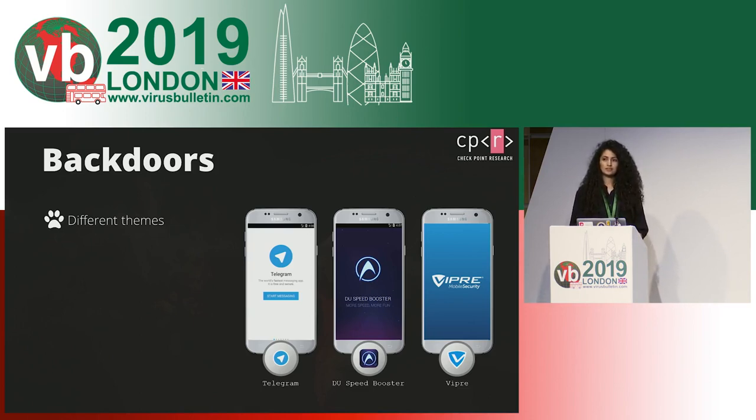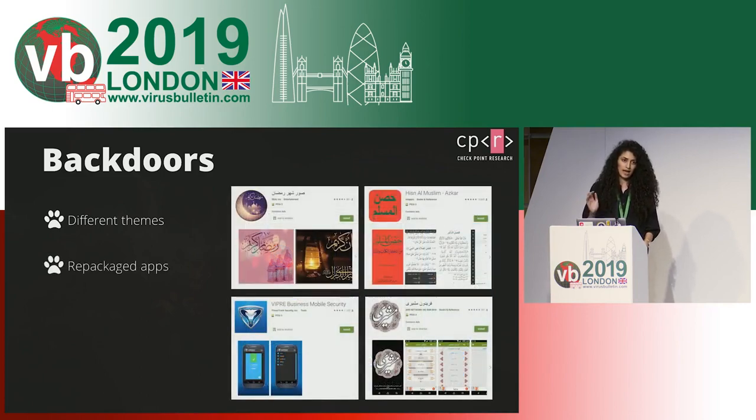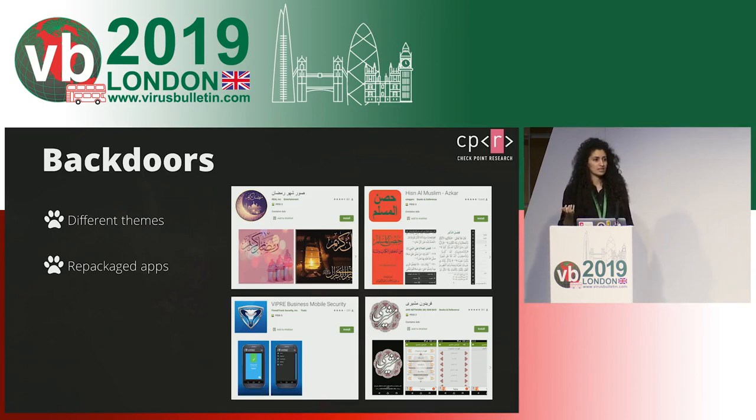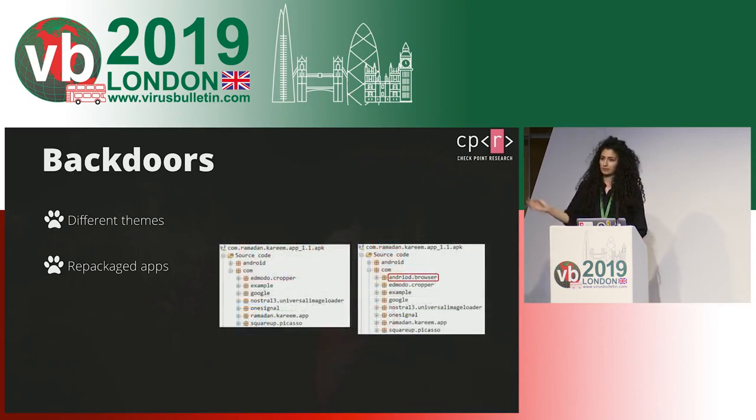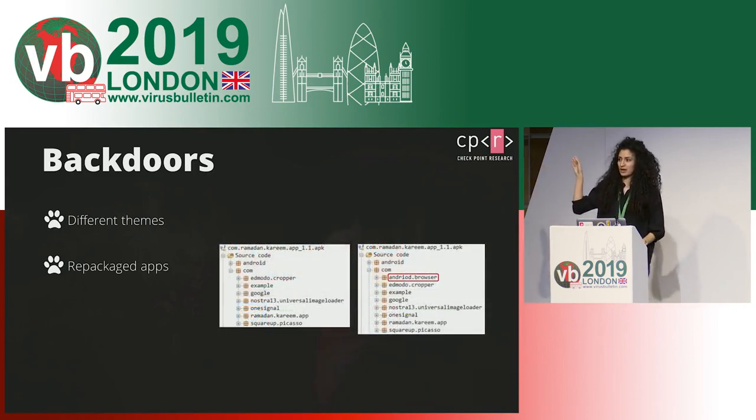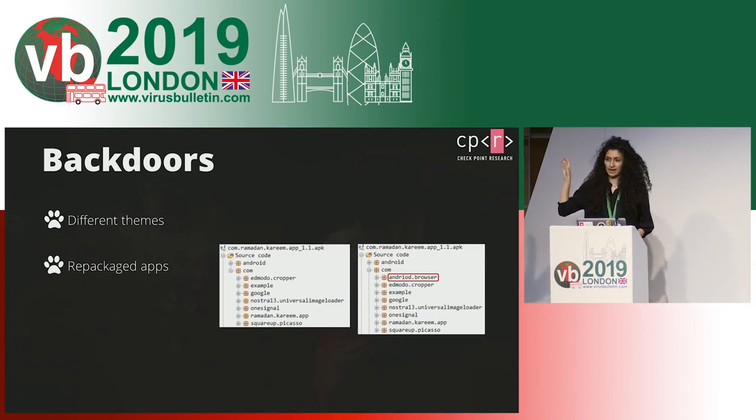And sometimes when I wanted to look up those malicious applications to try and see if I can gather more information about them, those searches would lead me to results from Google's Play Store with apps with the exact same name and the exact same package name, except those apps are benign. And I soon realized that the attackers don't really develop the decoy content themselves. They just take legitimate apps and add the malicious component to them and then redistribute them. And this is a comparison between one app that we downloaded from Google's Play Store and another domesticated sample, which we can see has the malicious package added to it.